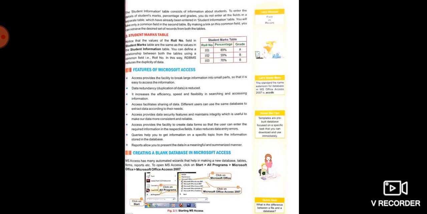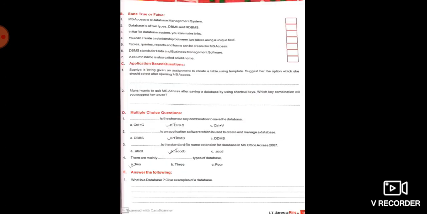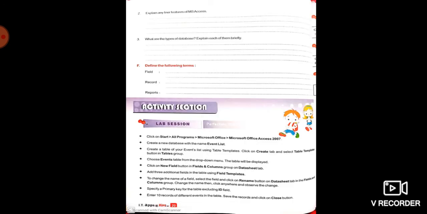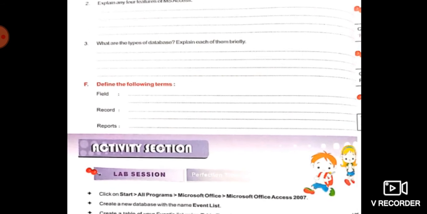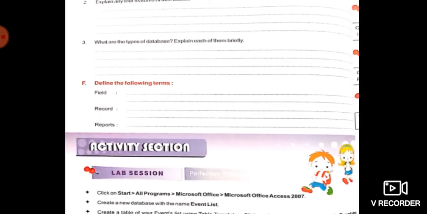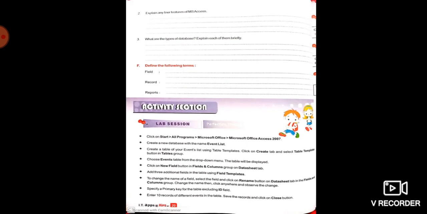Now the last question is, what are the types of databases? Explain each of them briefly. So here you have to write the types of databases.